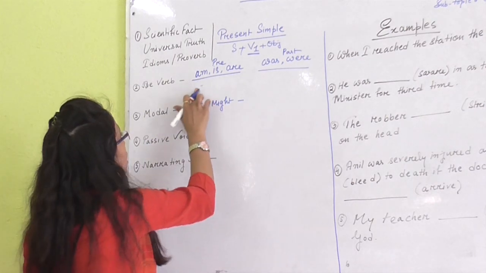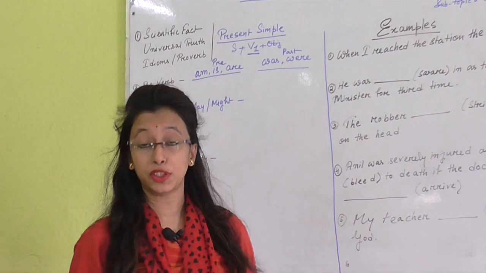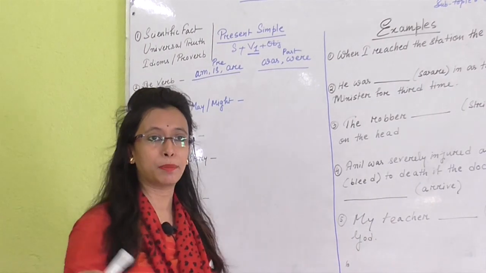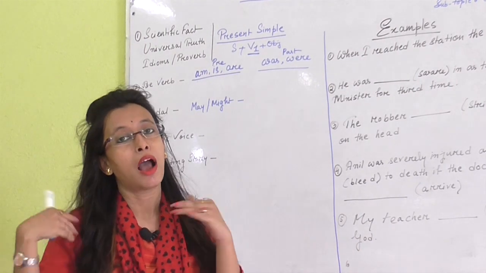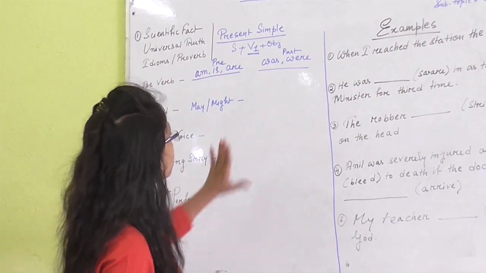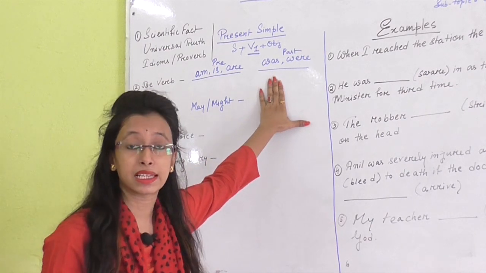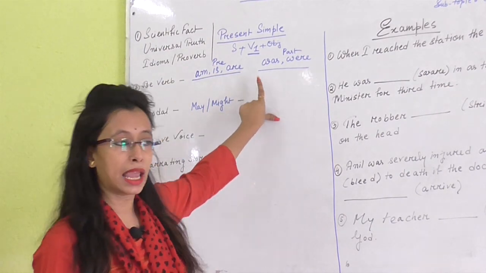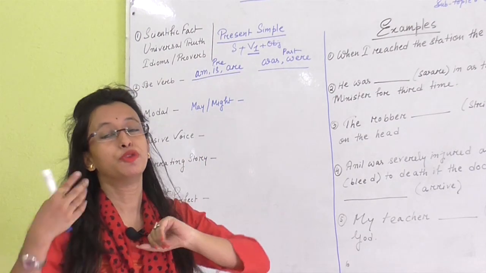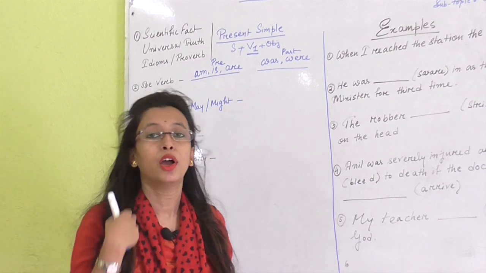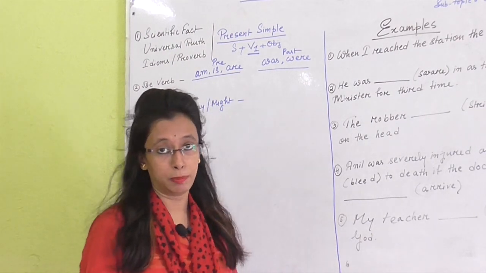We use are after plural number, whether first person, second person or third person, and after second person singular and plural. Next, in past tense, am and is are converted into was, and are is converted into were.